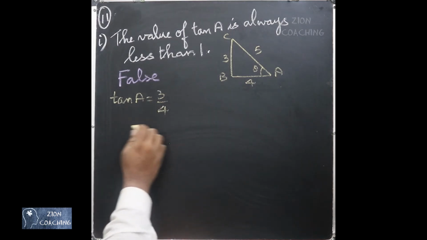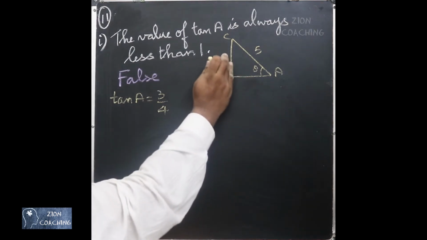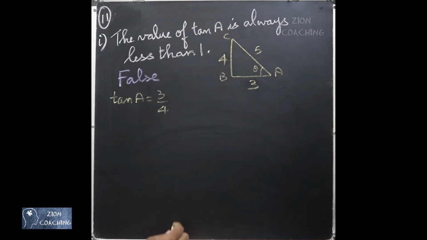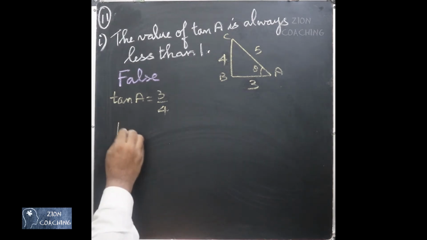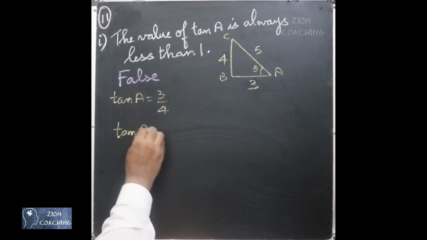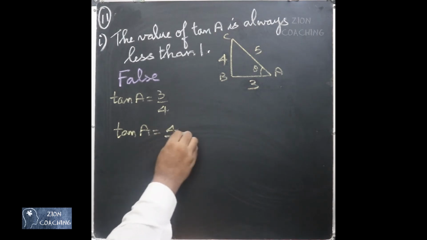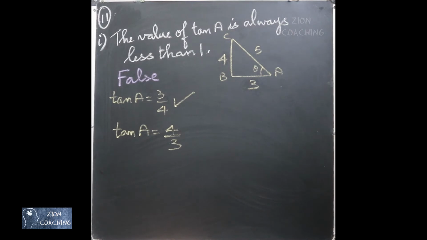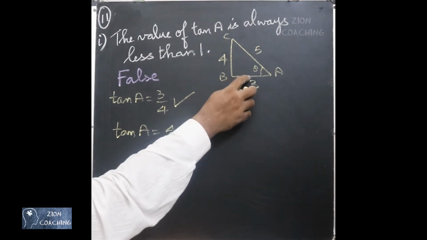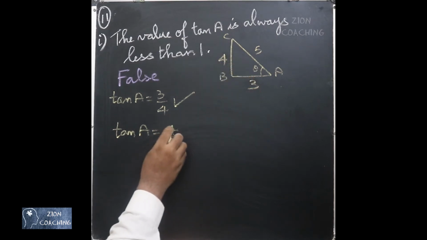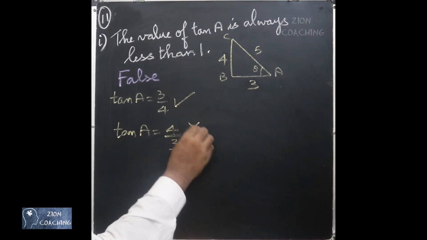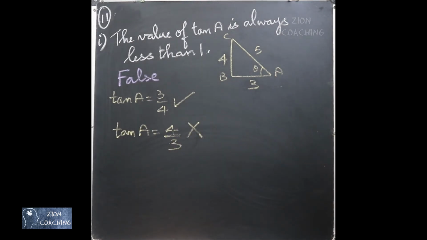Suppose there is one more chance for your opposite side to be 4 and your adjacent side to be 3. Both the chances are possible. In that case, you will have tan A is equal to 4 by 3. Now in the first case, 3 by 4, the answer is less than 1. But in the second case, 4 by 3 is not less than 1. So in this case, it is not true. So you cannot say that the value of tan A is always less than 1.